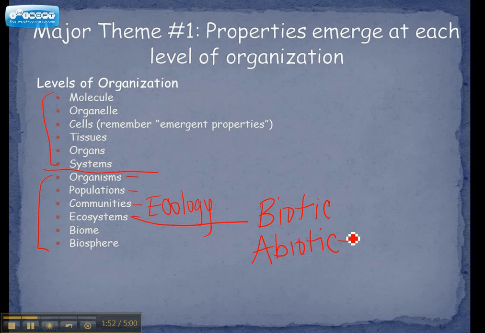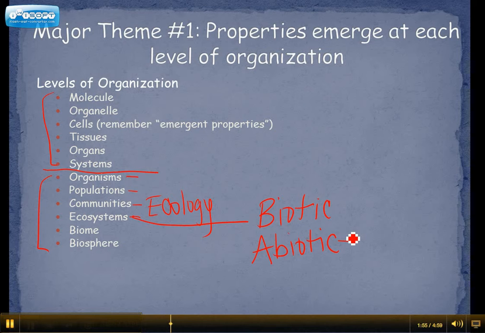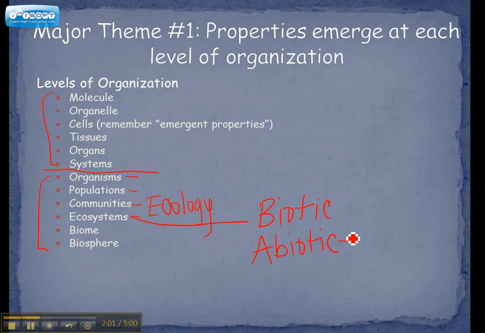So abiotic factors would be things like temperature, precipitation. Make sure you write down at least one example of an abiotic factor in your notes so that you can use that when you're studying for the test. Back over to our list then, if you put ecosystems that are close together into a group, you get what's called a biome. And you guys are familiar with biomes. The definition for a biome is a large geographic area with similar characteristics.